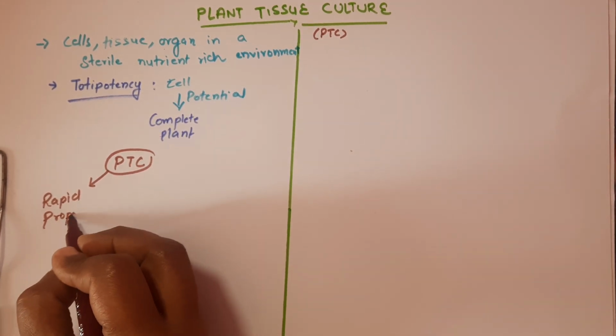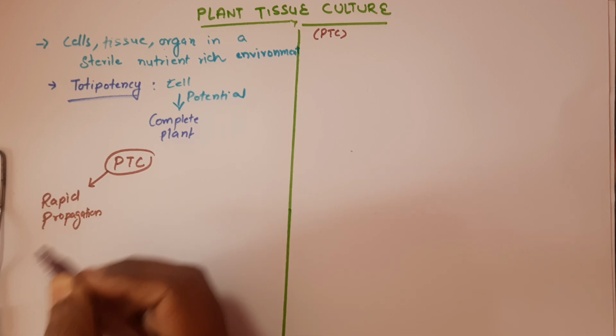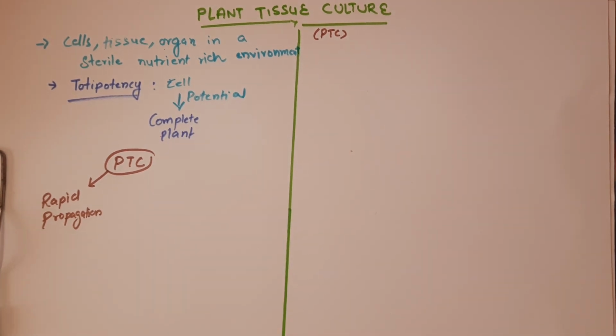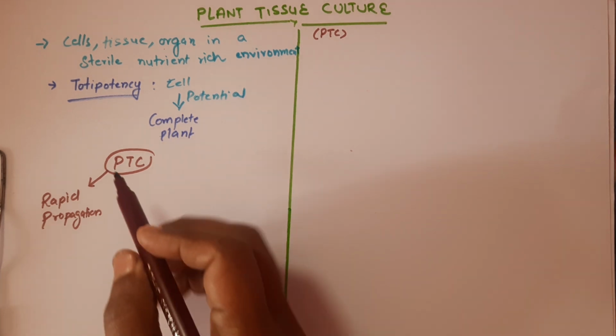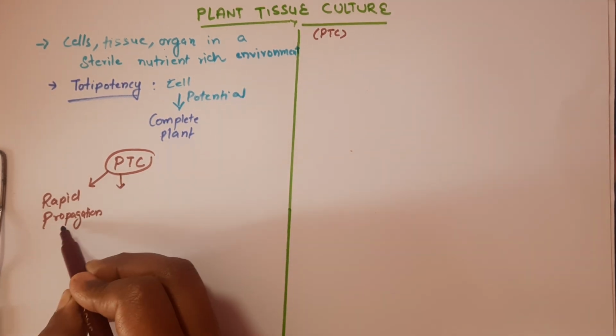Suppose we want to go for the cultivation of tree plants, for example poplar. It has a very long life cycle. So what we can do is take any explant, meaning an excised plant part of poplar, and grow it in the culture media. It will grow, and then for the grown stem we can do rooting and transfer it to the soil. In that procedure we do not rely on environmental conditions, and we can produce a large number of plants. That's why it is rapid propagation.